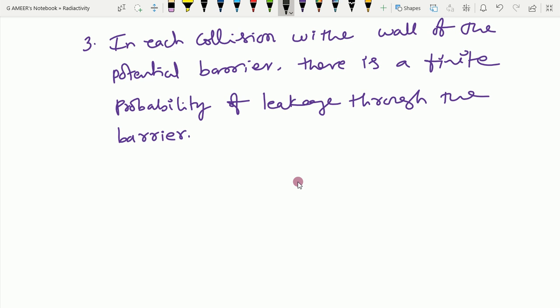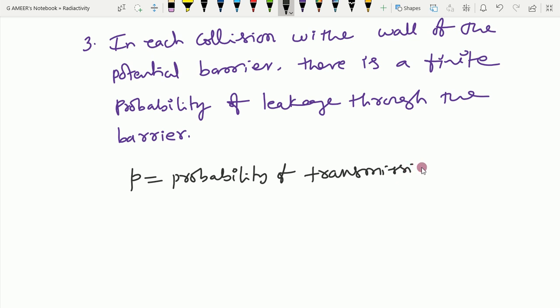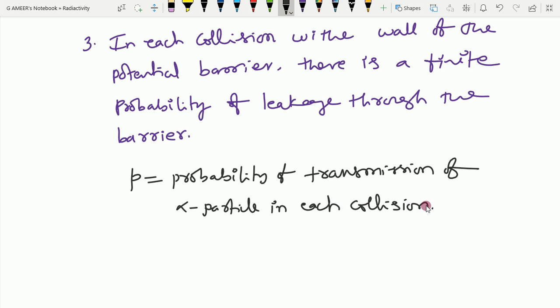Okay, so let us take, I'll define P as one quantity here. Let's say P is the quantity. I call this P the probability of transmission of the alpha particle in each collision. Probability of transmission in each collision.